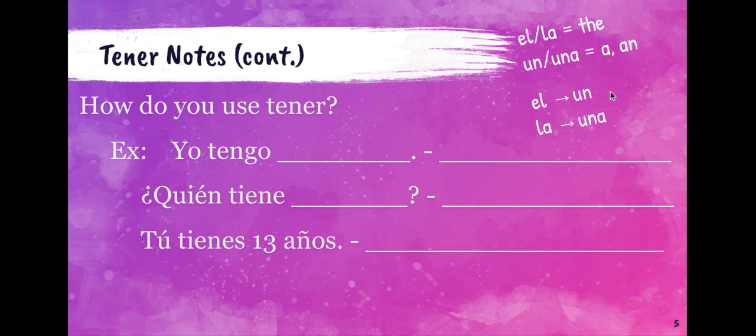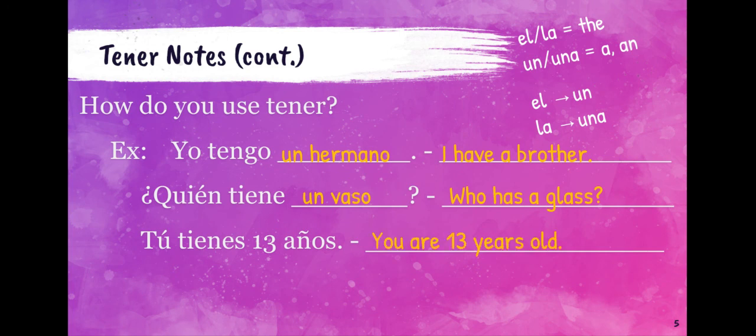So let's use tener here. Yo tengo what? Yo tengo un hermano. I have a brother. So very straightforward, tener being used just like it is in English. ¿Quién tiene blank? ¿Quién tiene un vaso? Who has a glass? Tú tienes 13 años. You are 13 years old. So here are examples of using tener. Again, these are using it as have or has, and here we're using it as that to be phrase, but literally you're saying you have 13